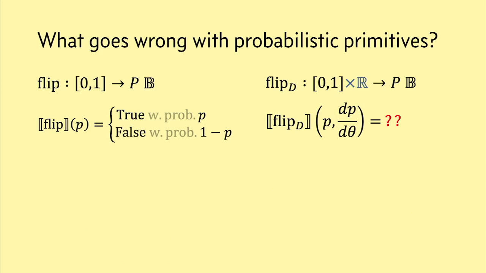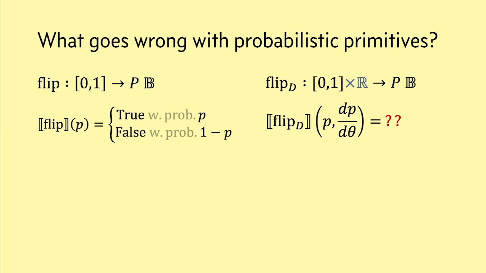In order to be compatible with the rest of the translated program, the type of flip's dual number version should be the same as the original flip's type, except that all the real values have been replaced with dual numbers. So flip's new type should take in a dual number representing both the probability p of heads and dp d theta, right, where theta is the external parameter. But the return type doesn't have any continuous values flowing through it. So it's just still a probability distribution over Booleans.